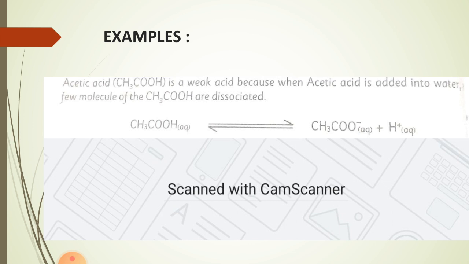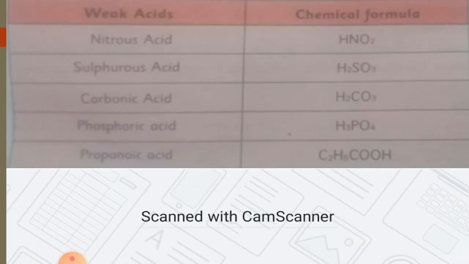The double arrows show that this reaction is proceeding in two directions. Half-headed means half the reaction. In the reaction mixture, we have half amount of the products and half amount of the reactants.